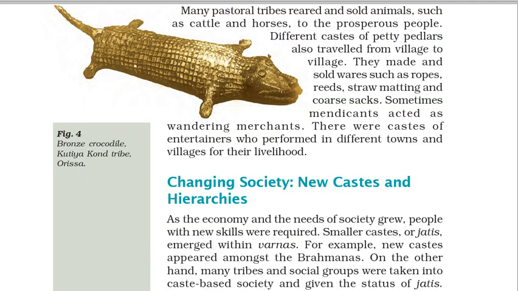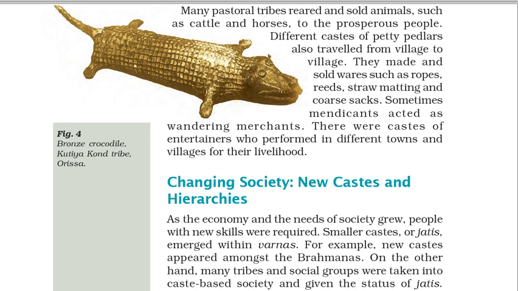Many pastoral tribes reared and sold animals, such as cattle and horses, to the prosperous people. Different castes of petty peddlers also traveled from village to village. They made and sold wares such as ropes, reeds, straw matting, and coarse sacks. Sometimes mendicants acted as wandering merchants. There were castes of entertainers who performed in different towns and villages for their livelihood. Fig. 4. Bronze crocodile, Kutiakor tribe, Orissa.